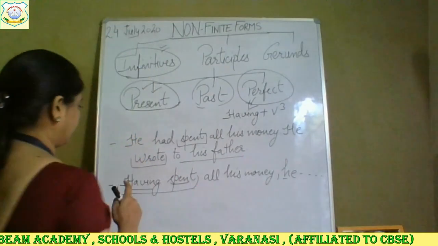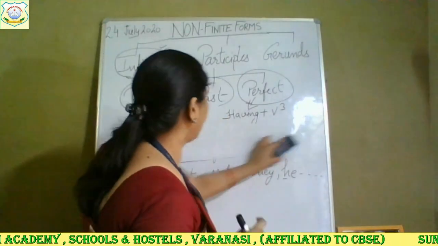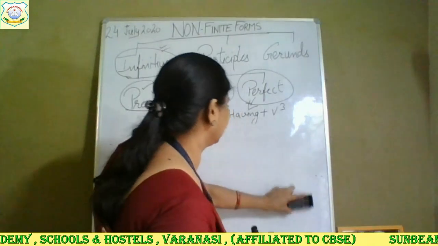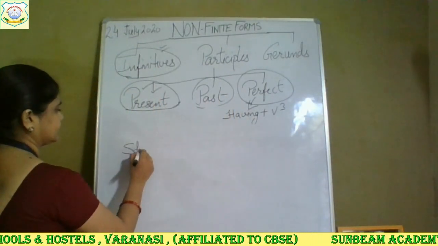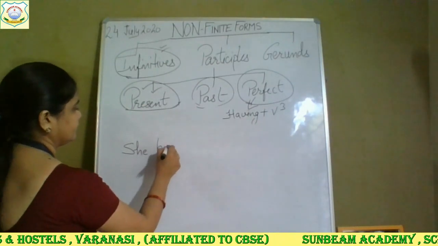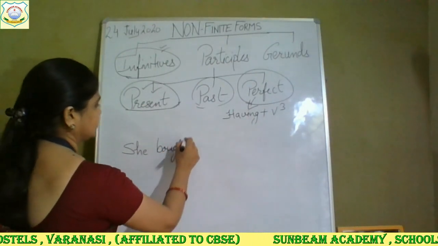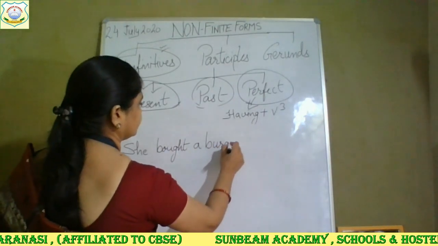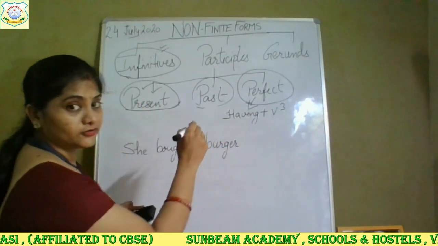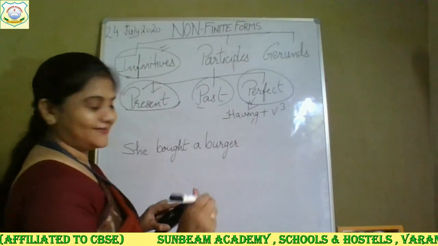Now if I give you one more example: she bought a burger. Your mouth is watering. Okay.